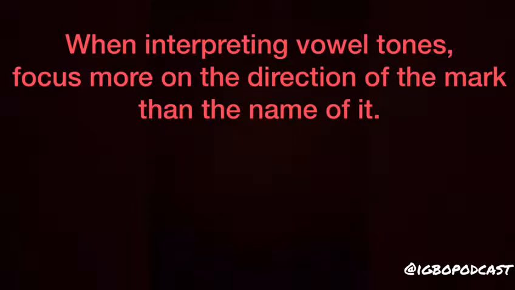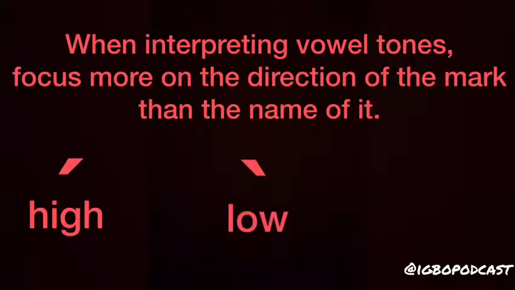It's more important to know that the mark going upwards indicates a high tone, the mark going downwards indicates a low tone, and the mark on top of the vowel that just looks like a dash indicates mid tone. Thank you, Ifunanya, for that explanation. So now let's look at some examples.